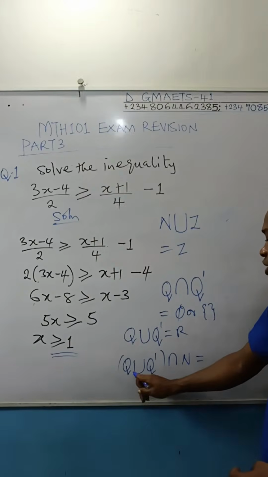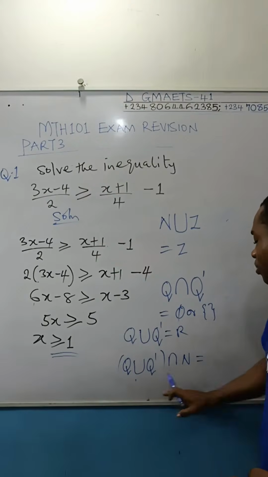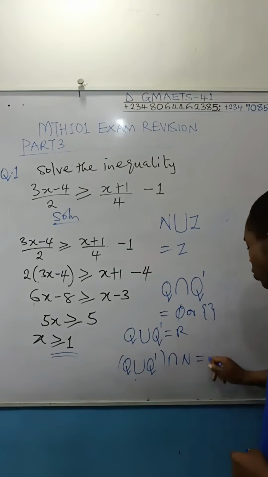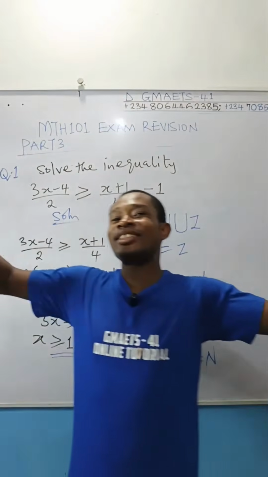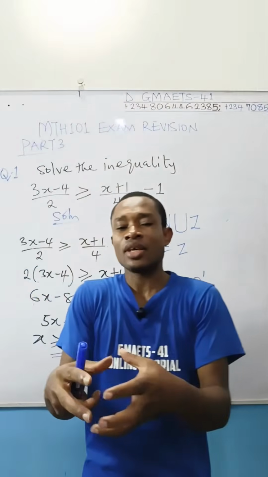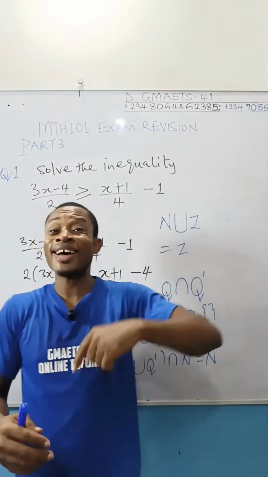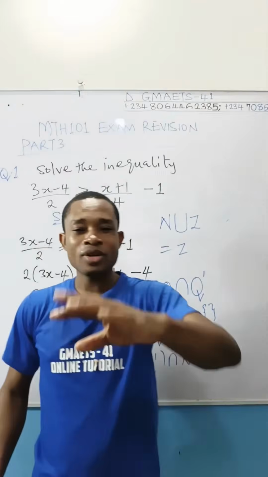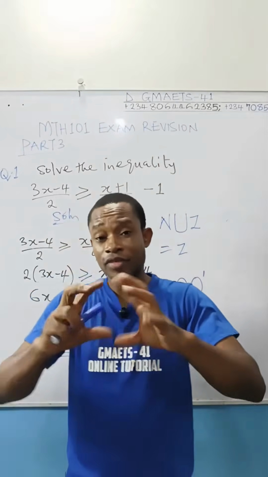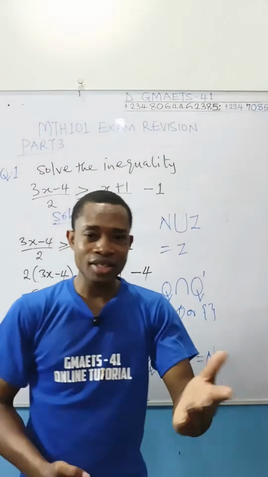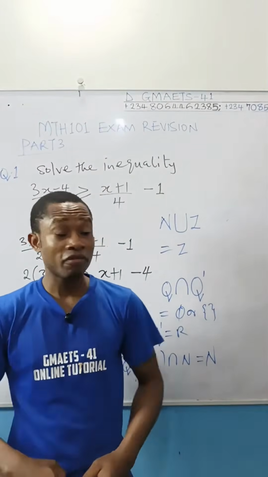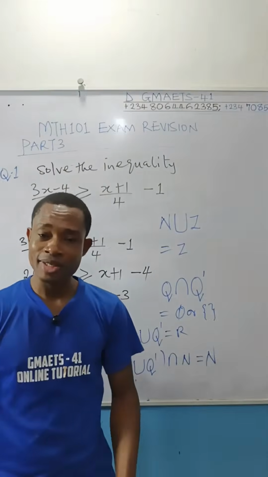When you take the union of these two, like I said, you will get real number. Real number intersection natural number will give you natural number. Anytime the larger type of number intersects with the smaller type of number, the answer is that smaller type. I explained all of these things under the video lesson covering these types of numbers. They are there under the revision section. Please make use of the revision playlist, like I said.